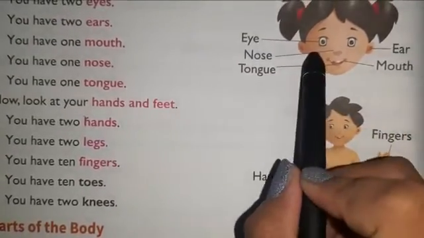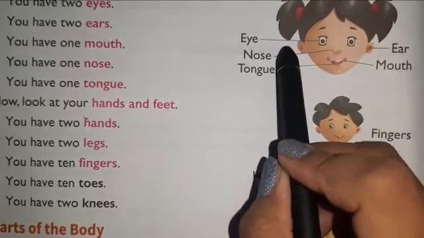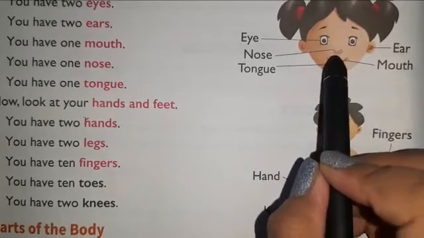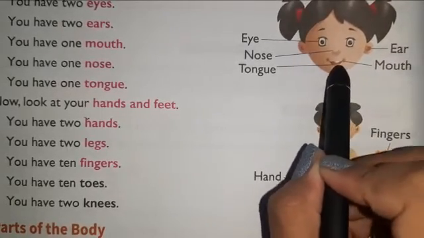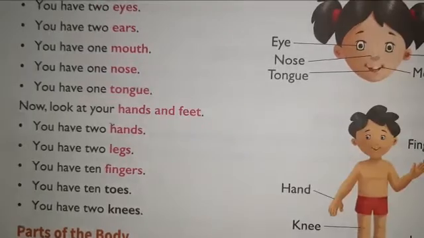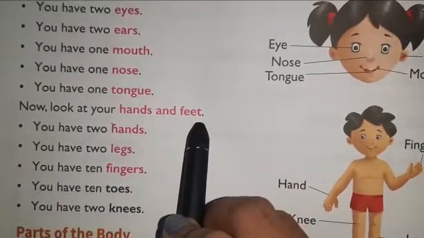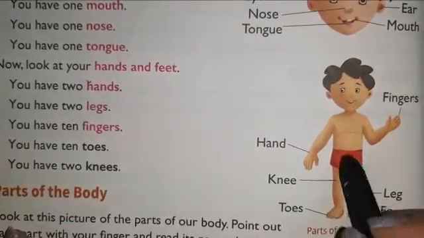Now see here in this picture, how many ears do we have? 2. How many eyes? 2. How many nose? 1. How many mouth? 1. And the tongue inside the mouth. Now look at your hands and feet. You have 2 hands.